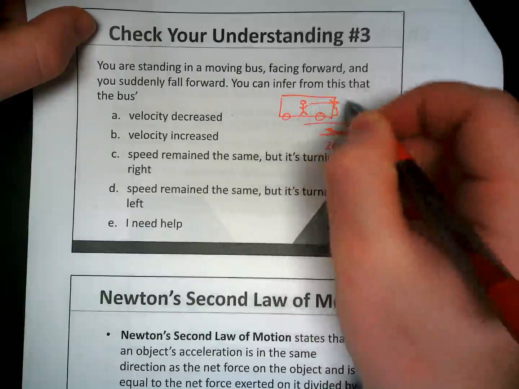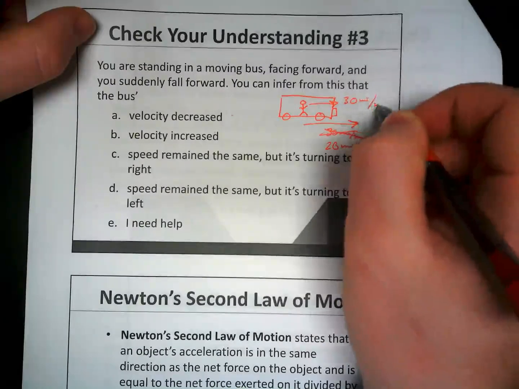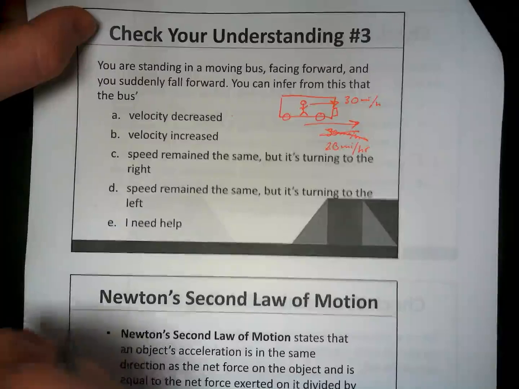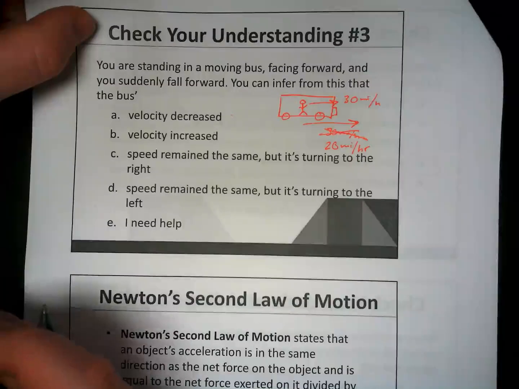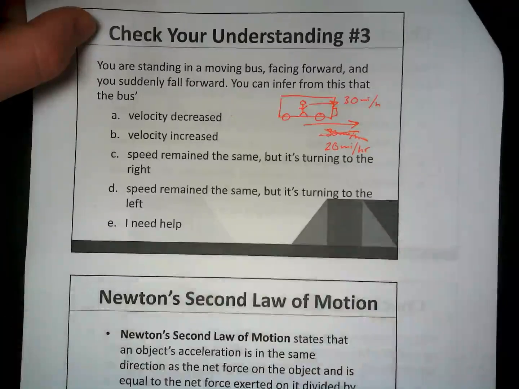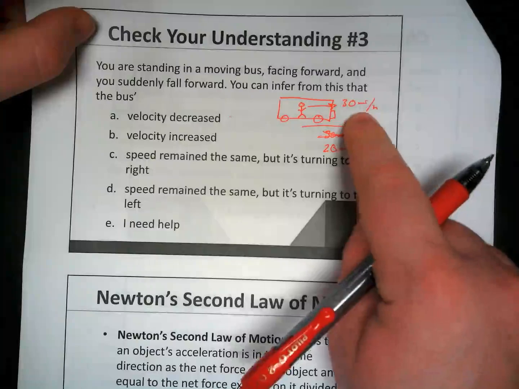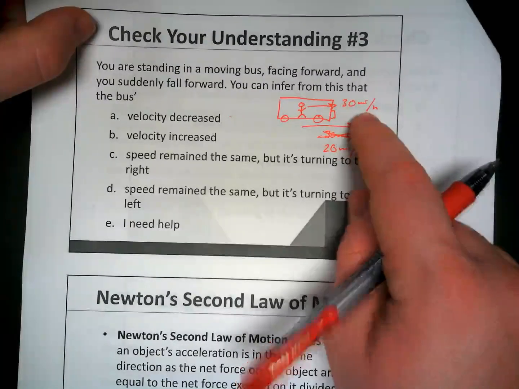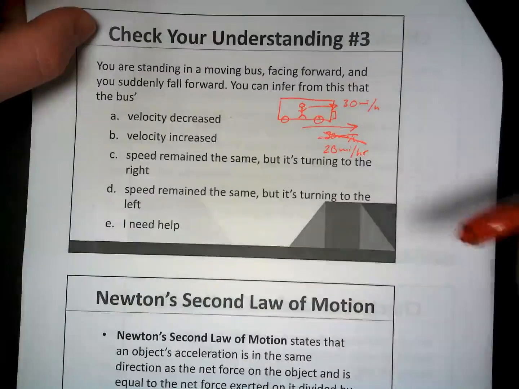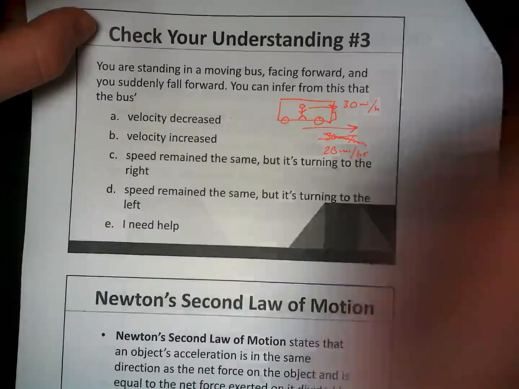You are still going to be moving at that 30 miles an hour. Because you're on the bus, yes, you're a separate entity from the bus, but you are still traveling at what the original speed was. The bus is now moving at 20, and you're going to fall flat on your face on the bus.